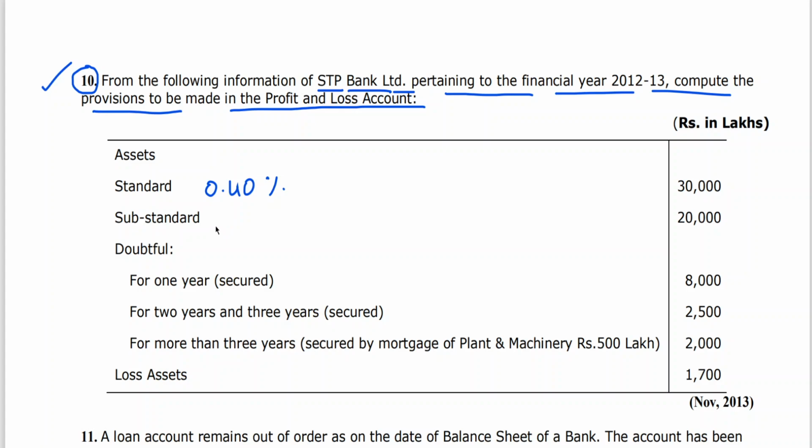For substandard, I've given you in the last class: doubtful for 1 year secured exposures. Recollect yourself. For 2 and 3 years secured, what is the percentage?